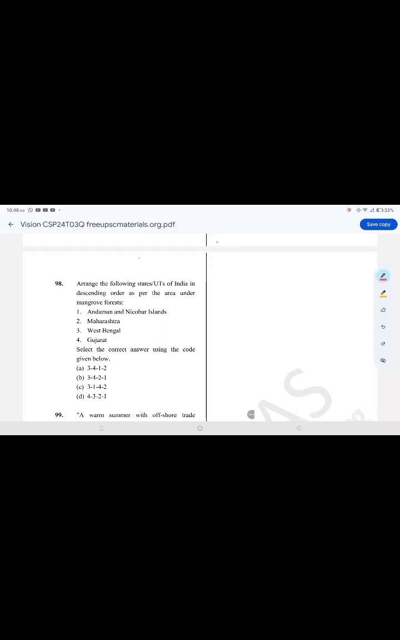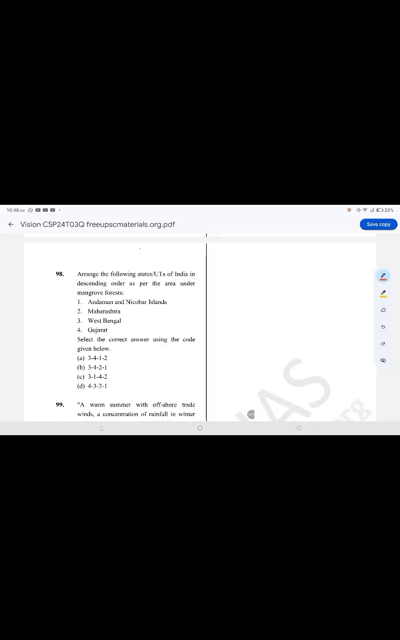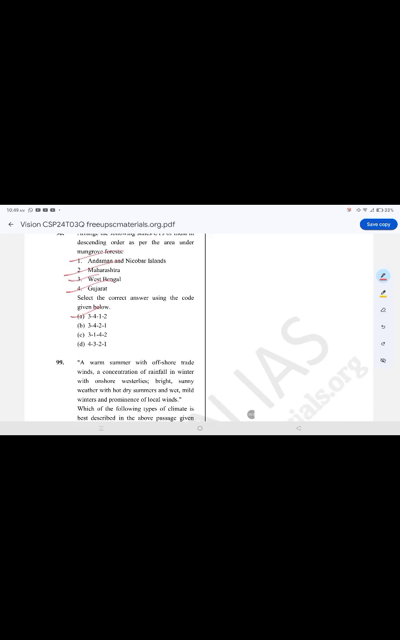Arrange the following states in descending order as per the area under mangrove forest. The correct option is option A, 3412: West Bengal, Gujarat, Andaman and Nicobar Islands, Maharashtra.